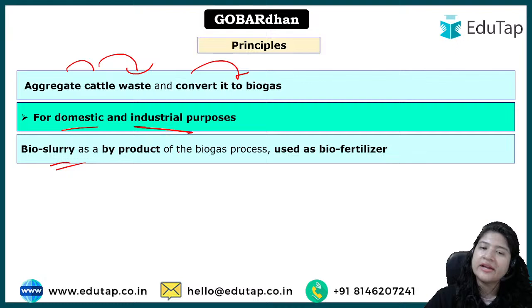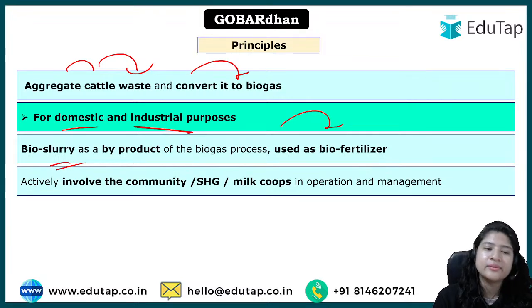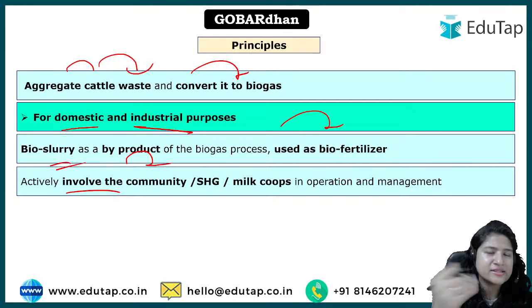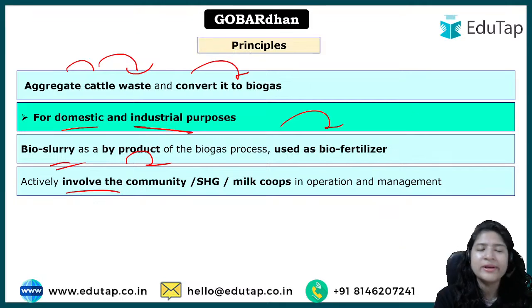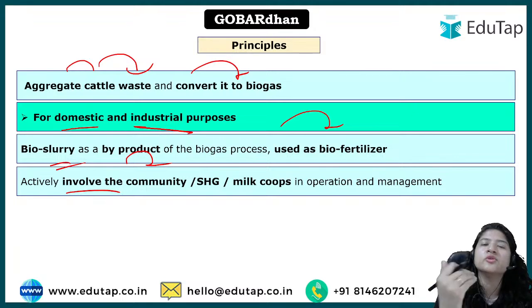And the bio slurry that we've already talked about, biofertilizer की तरह use होगी. तो principle क्या है? Not leaving anything, gas will be utilized, the slurry will be utilized, right? And here the aim will be to actively involve more and more community, because with the same intention, you know, the concept of cooperative societies, you can imagine the concept of Amul, because that was the first cooperative society we had. ठीक है, तो simply क्या है उसमें, that if you individually sell anything or produce anything, you will get lower returns, but if you cumulatively come together and you cumulatively sell anything, then you will have more return.